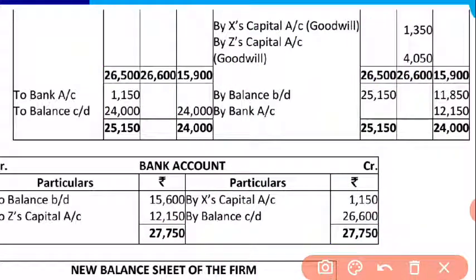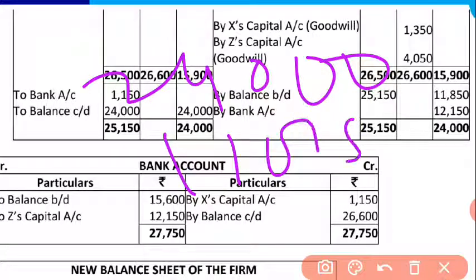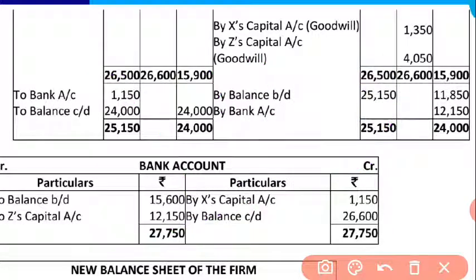Okay, in Z, the 24,000 debit is greater, I have subtracted 11,850, then I have got this 12,150. This is the cash brought by Z. This amount is brought by Z, 12,150, because his opening capital was 11,850 and closing was 24,000. That is why he is bringing 12,150. Now it depends upon you. If you wish to prepare a bank account, then you can prepare, otherwise you don't need to prepare a bank account. Simply you can do it in calculation in the balance sheet.